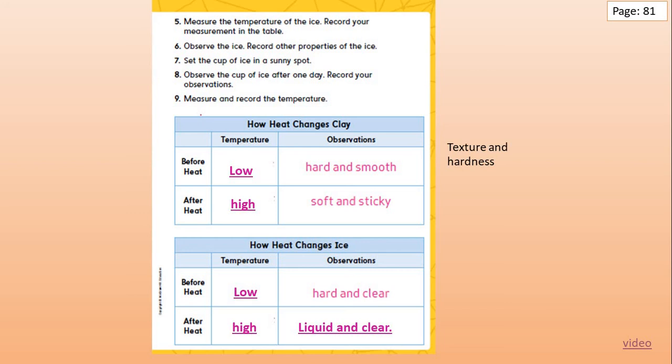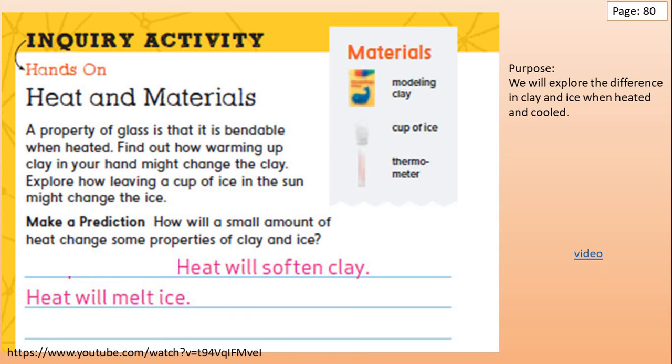So, heating can change some properties of ice. Now, let's answer this question, page number 80. How will a small amount of heat change some properties of clay and ice? What do you think? Heat will soften the clay. Heat will melt ice. Excellent, grade 2.